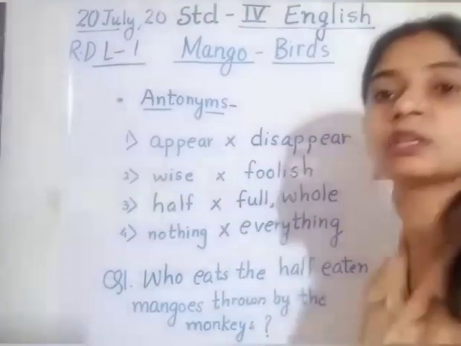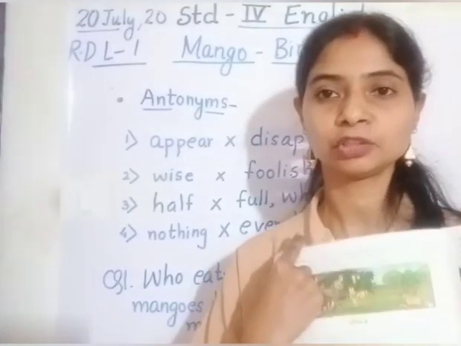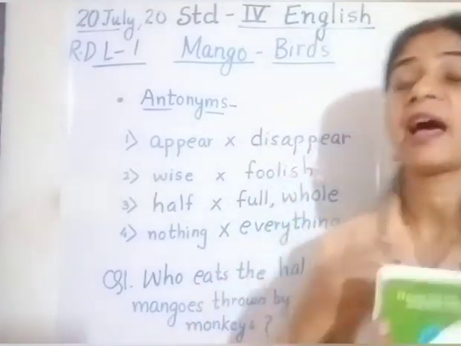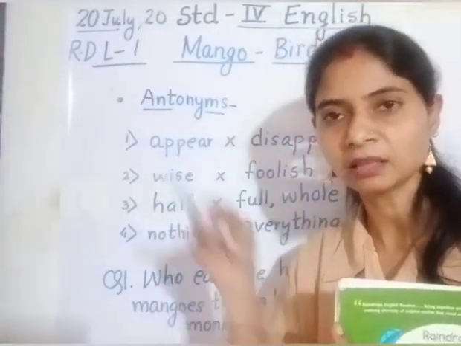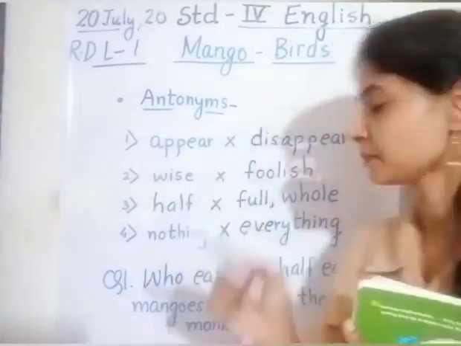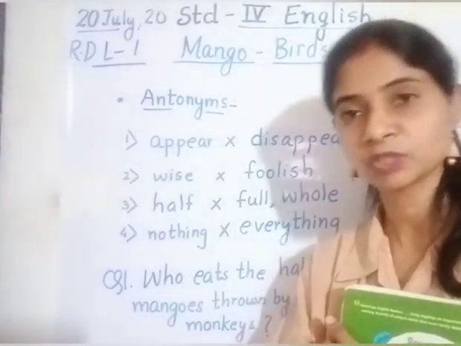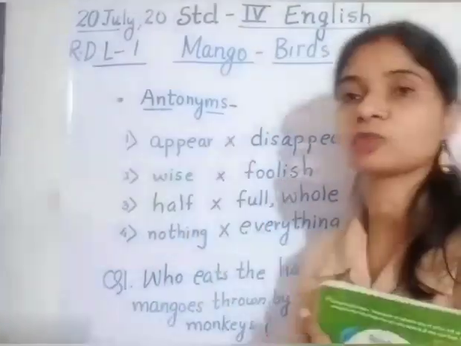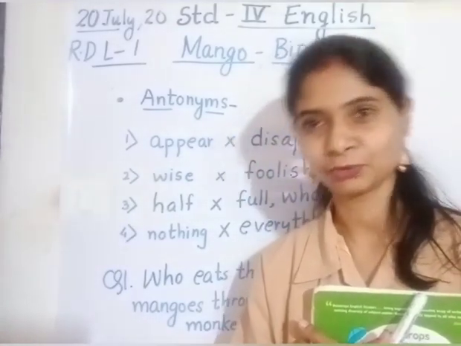I hope you have understood what you have to do. You have to write this question at the top of the page and underline the answer or put a tick mark, put a bracket for the answer. This much for today. Read this section again. In the next period, we are going to read section number 2.